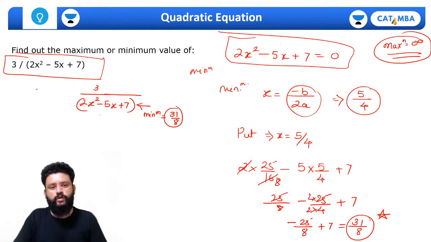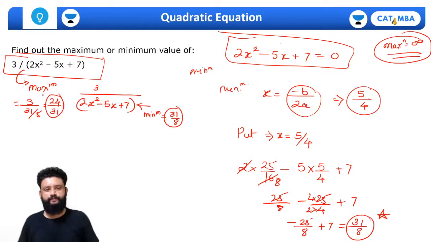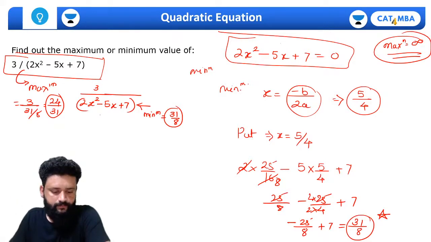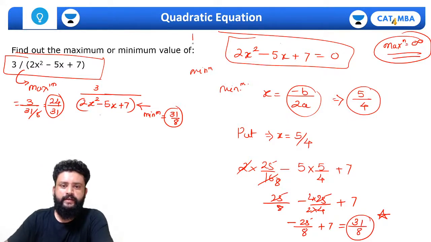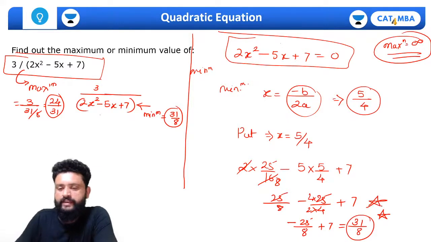Now when I put this minimum, you will get the maximum value for this, right? Maximum value of this will be 3 upon 31 by 8, which comes out to be 24 by 31. Am I correct? Am I right? Understood this part? Okay, so forget about this. The question is now solved, right? And we got the minimum value as 31 by 8.